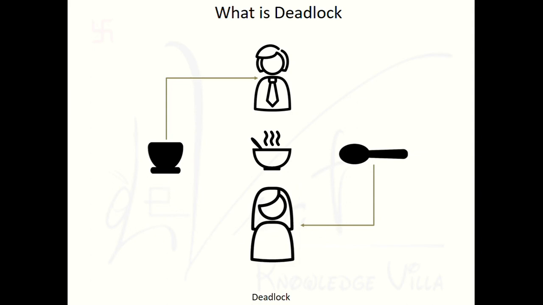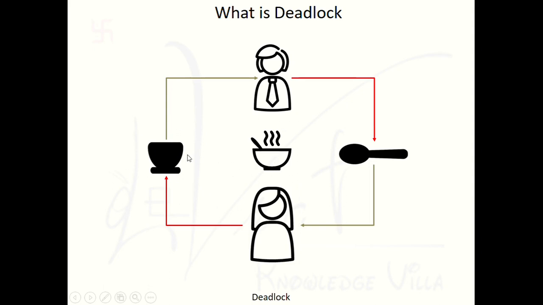So both will put in their request for the particular things. The male person will put a request for the spoon and the female person will put a request for the bowl. It means the male person will ask the female person to release the spoon, and the female person will ask the male person to release the bowl. But right now the male person actually hasn't drunk the soup. Same thing, the female person also hasn't drunk the soup, because both are waiting to drink.